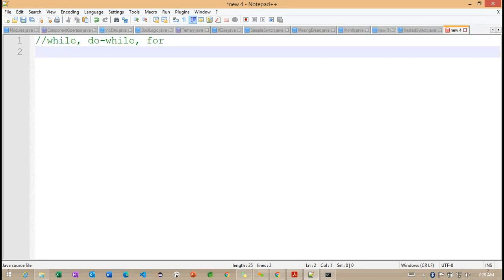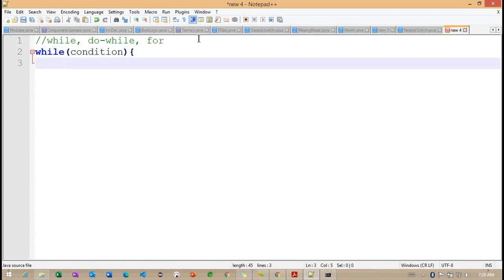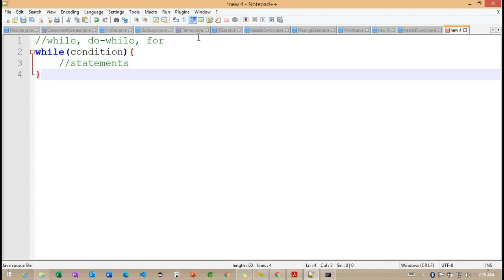What is the syntax for this while loop? Getting the point. In the while loop, we need to define the condition. If this condition returns true, the statements we define here are going to execute. Otherwise, it will not enter this block of code and will directly come out of the while loop.